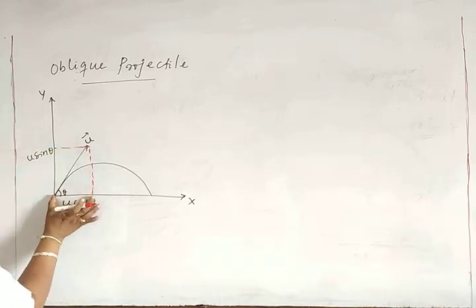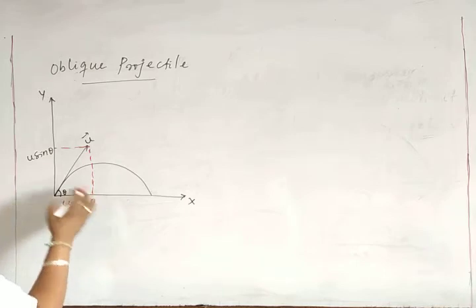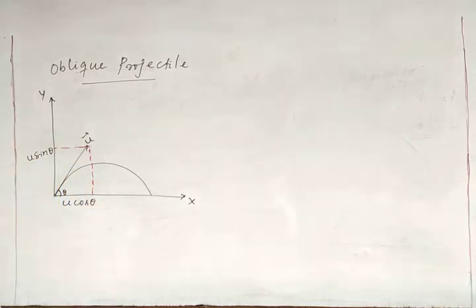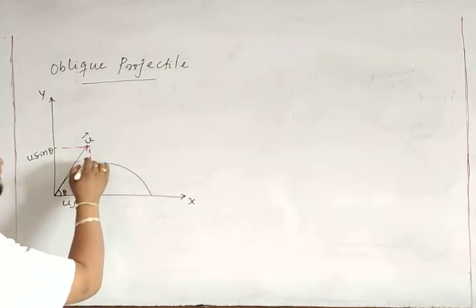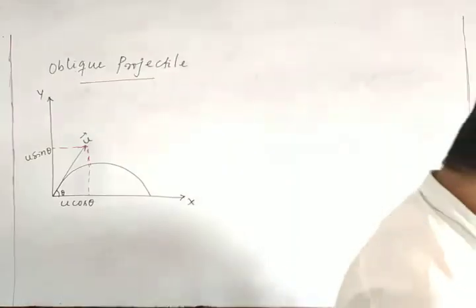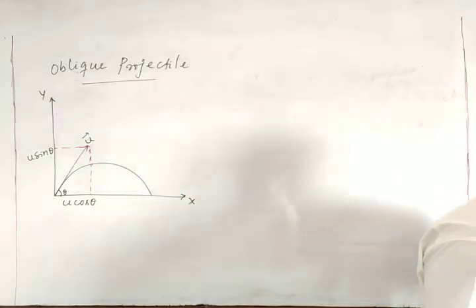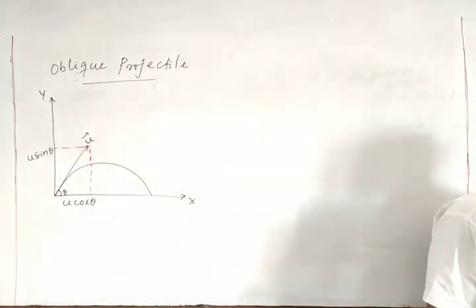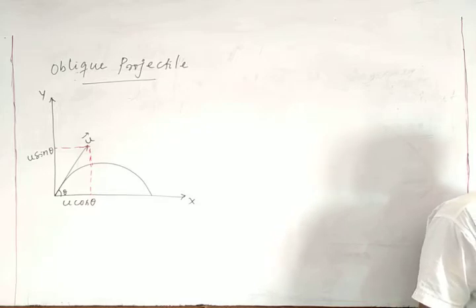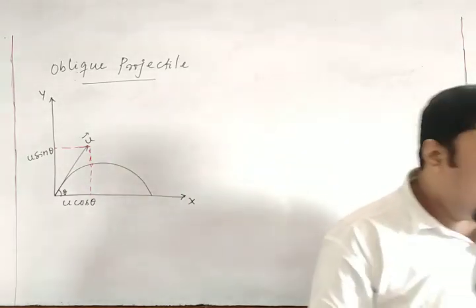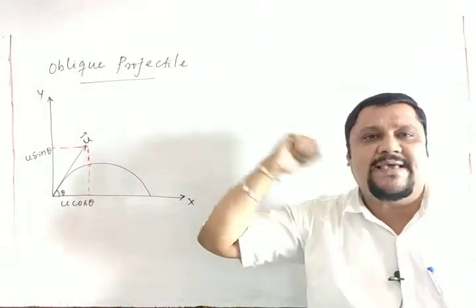We can show that the motion along the horizontal is u cos theta and vertically it is u sin theta. As we already know, it is a two-dimensional motion. The velocity u has been resolved into two components, u cos theta along the x-axis and u sin theta along the y-axis. The motion of the projectile can be supposed to be made of two motions, horizontal motion along the x-axis and vertical motion along the y-axis.